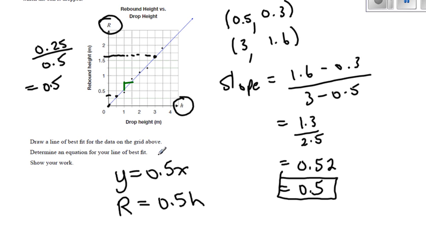Determine an equation for line of best fit. Show your work. Here's my math. And I'm going to write down here that it's direct variation. And that's to make sure that whoever looks at this knows that I know why I don't have to do plus b. Because it's direct variation, it passes through the origin. Okay, let's look at the next long answer.